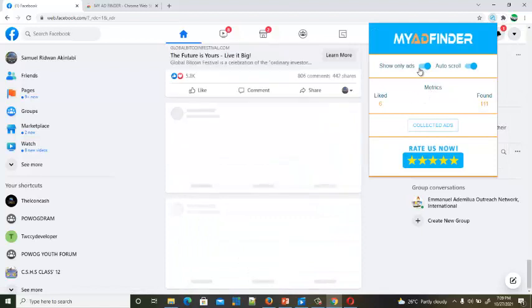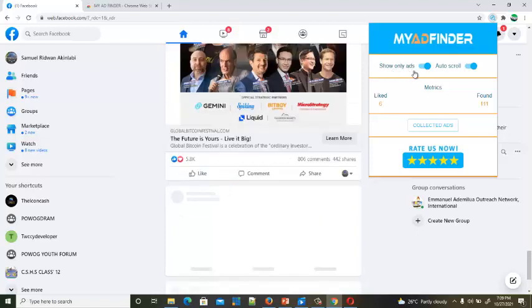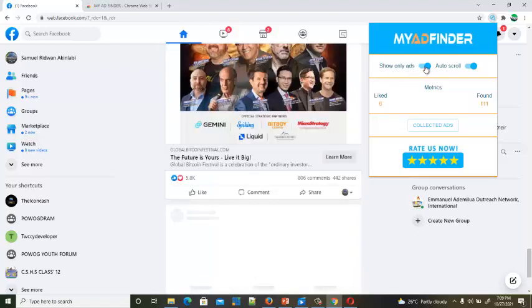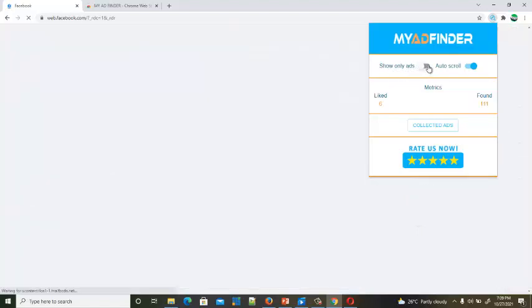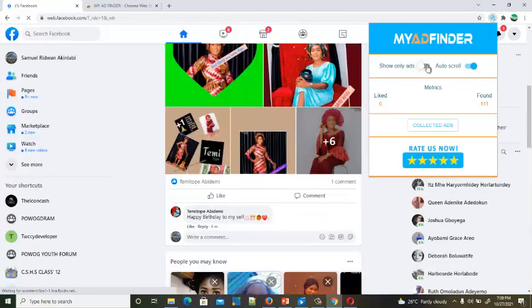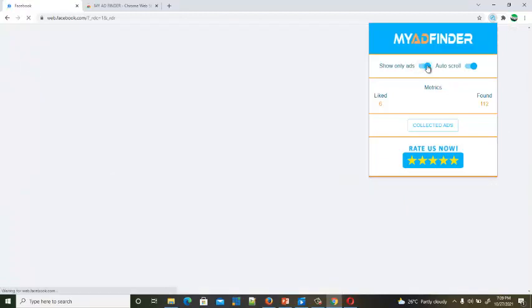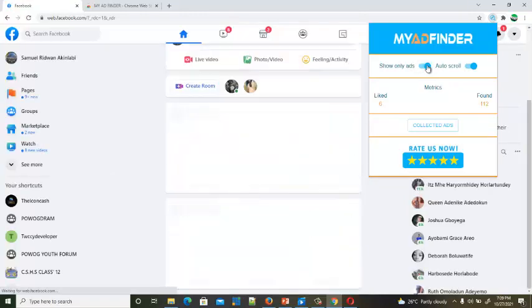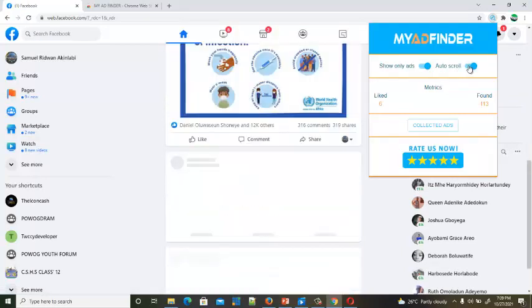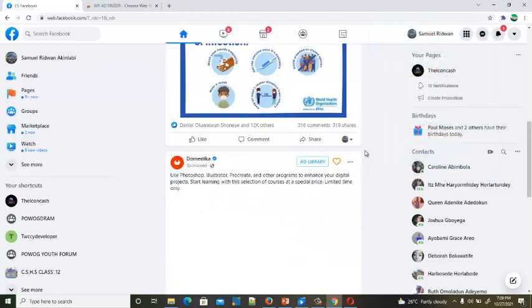Immediately you click on it, show only ad. Show only ad. See, the screen has changed now. This is my normal screen. When I turn it to show only ad, it moves from auto scroll. Let us scroll down.